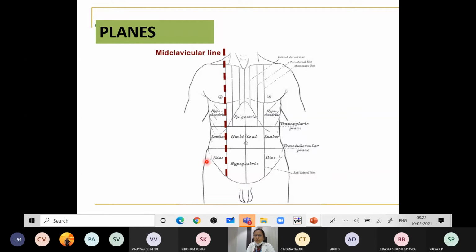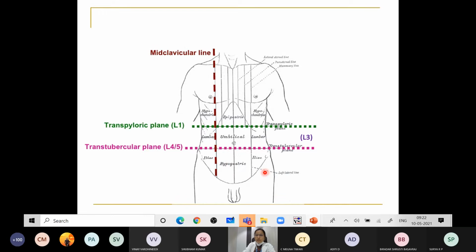You join these points. So this is the lateral plane.